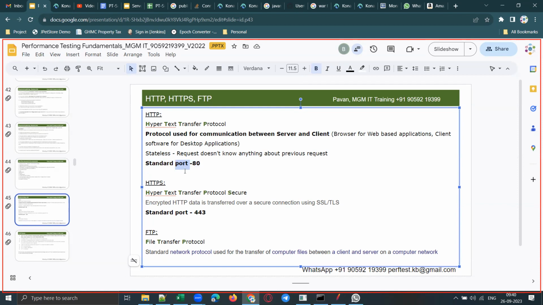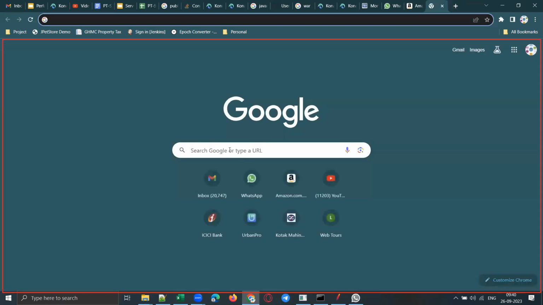What is meant by port number now? I'll explain this later; it is not required at this moment. Why HTTP is called stateless is also not required at the moment. It's too early to discuss that. But remember these things, whatever I have highlighted. Now, what is meant by port number, guys? So what is a port number?